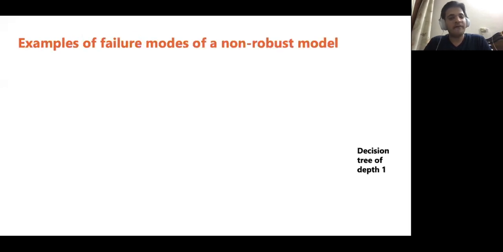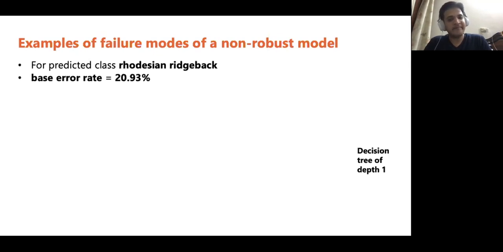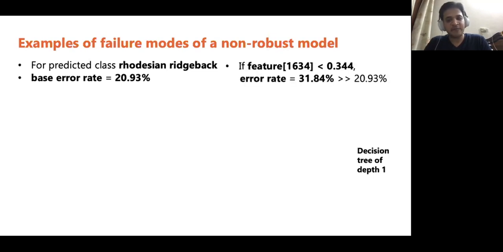Here are some examples of failure modes discovered by Barlow using a decision tree of depth 1. We emphasize that all these results are using a non-robust model. This example uses grouping by the predicted class. The predicted class here is Rhodesian Ridgeback. The base error rate is 20.93%. Our decision tree discovers that if feature 1634 is less than 0.344, new error rate is 31.84%, about 11% higher than base error. Now, what is this feature looking for?